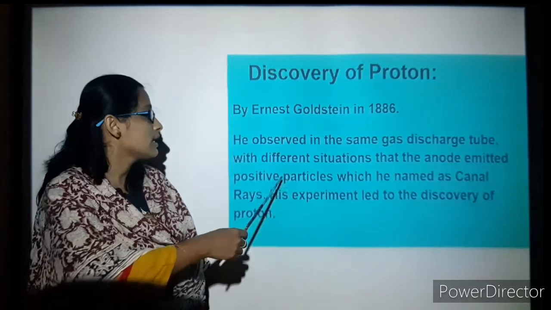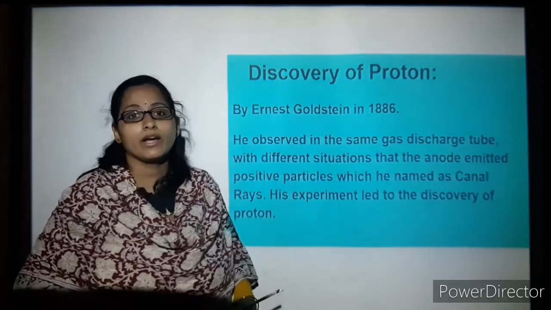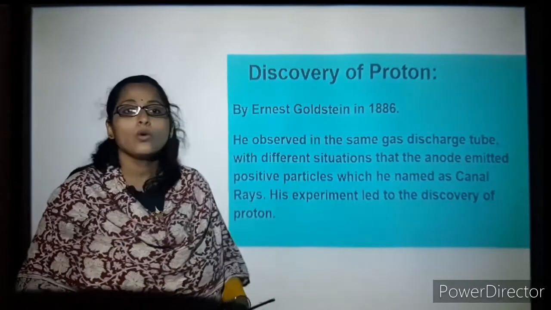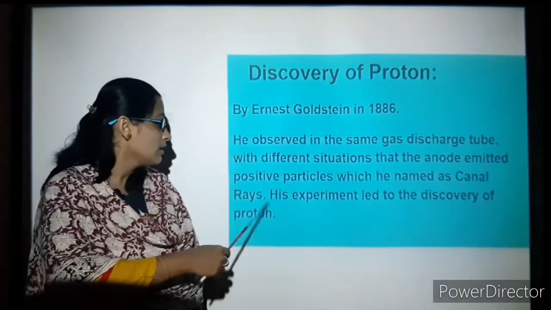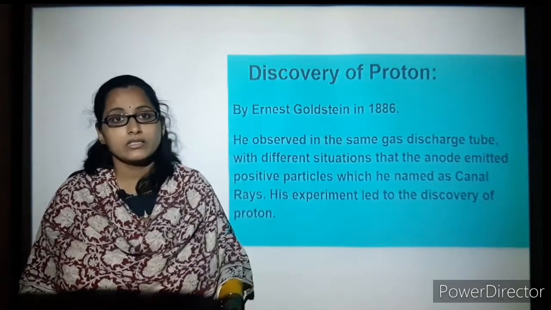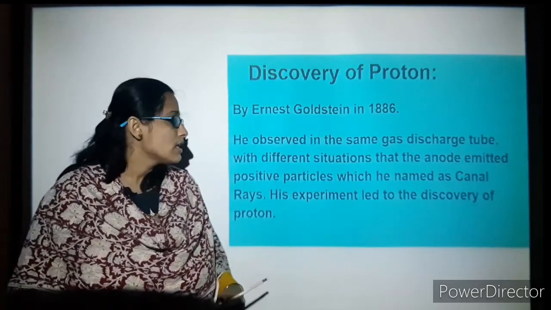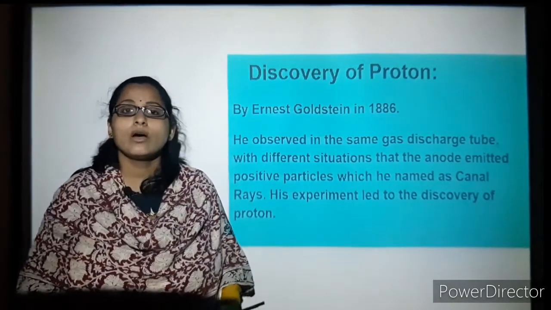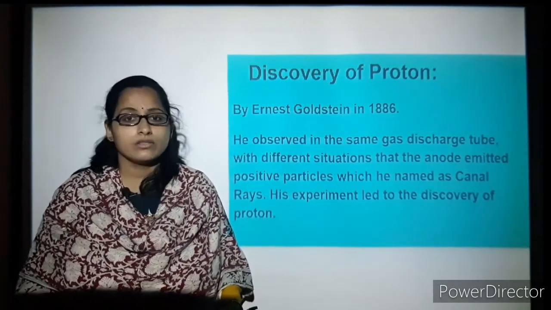He named these positively charged particles Canal Rays, and this led to the discovery of protons, which are positively charged.